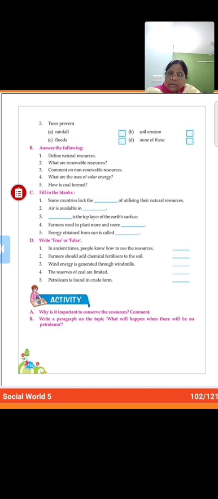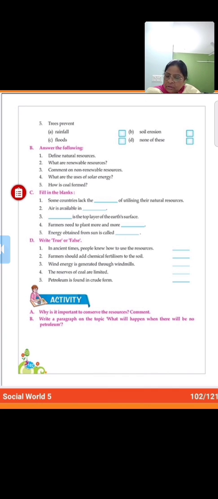Now next exercise is exercise D. Write true or false. Number 1, in ancient times people knew how to use the resources. People knew? No. They did not know. So that is false. Number 2 is, farmers should add chemical fertilizers to the soil. Is chemical fertilizer good for the soil? No. So that way it is false. Then number 3, wind energy is generated through windmills. That is what? True. Just now only I have taught.